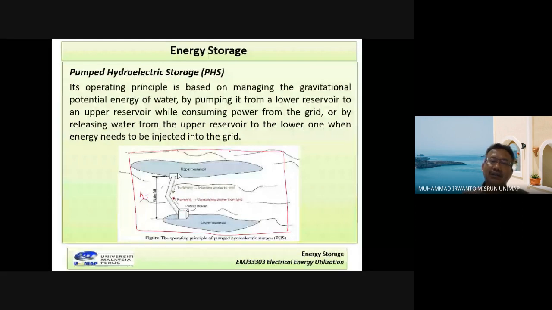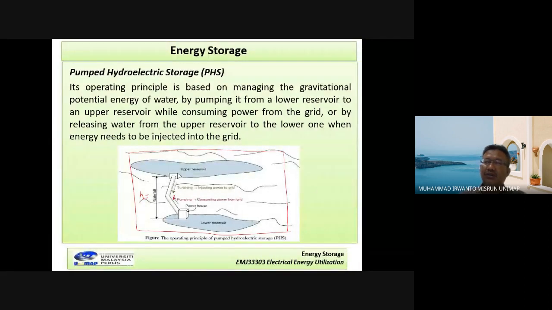Okay, and then between the upper reservoir and lower reservoir, we have the H, the height of the waterfall. And then water flows through this penstock because we have gravity.